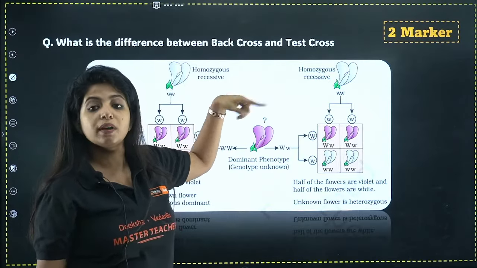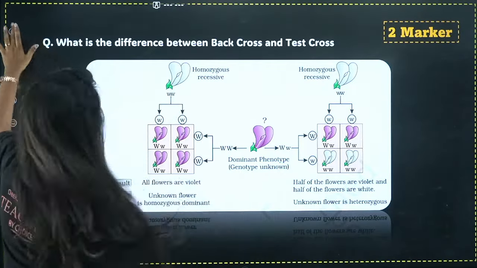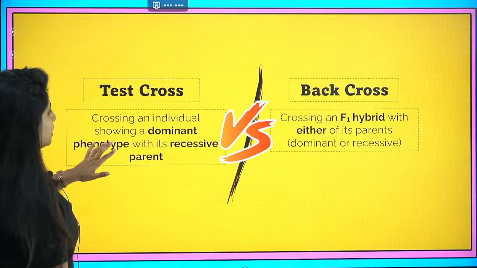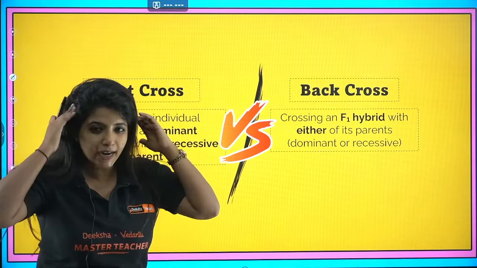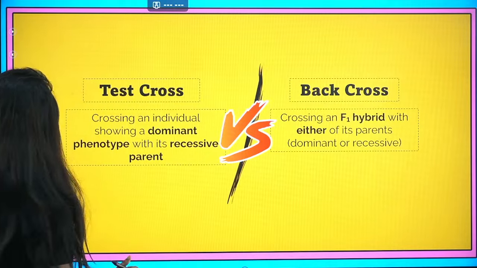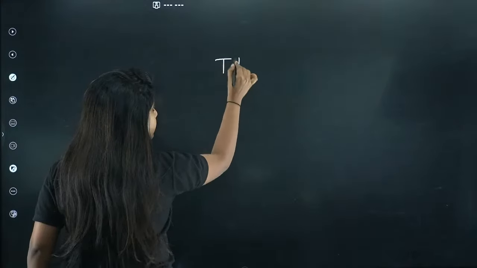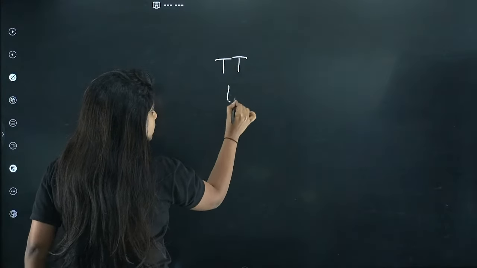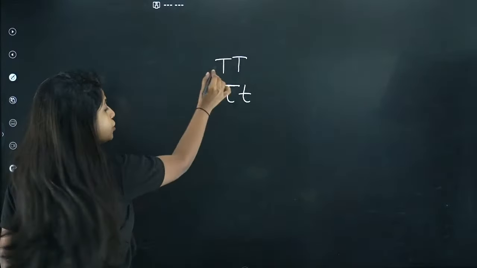What is the difference between back cross and test cross? So how do you give the answer for this? What do you mean by test cross? Crossing an individual showing a dominant phenotype with its recessive parent. Didn't understand? I'll tell you, just listen very carefully. Suppose I have capital T capital T, and capital T small t. This is tall, this is also tall.